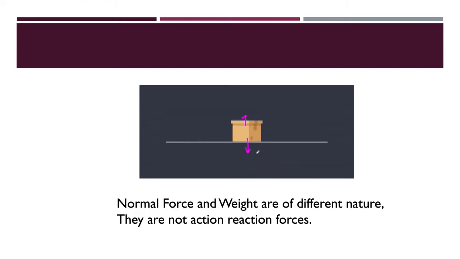Because the gravitational force, that is the weight, and the normal force, that is exerted by the table on the box, both are of different nature. They are not the same kind of force. That's why they will not be called action reaction forces. The action reaction forces will be only those forces that are similar forces. They will not be of different nature.